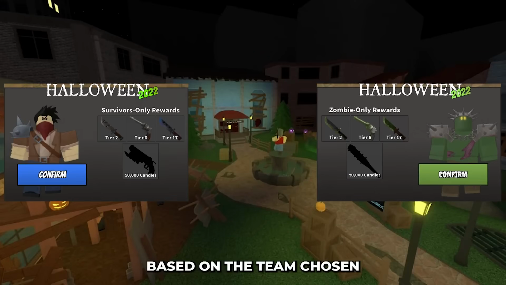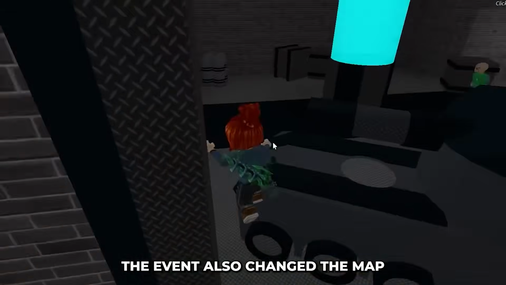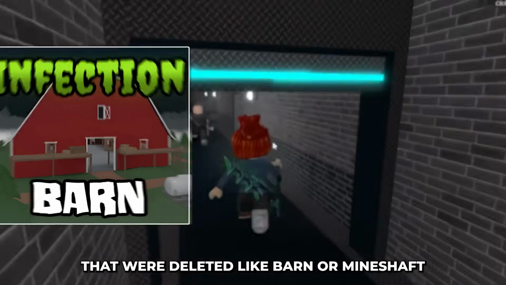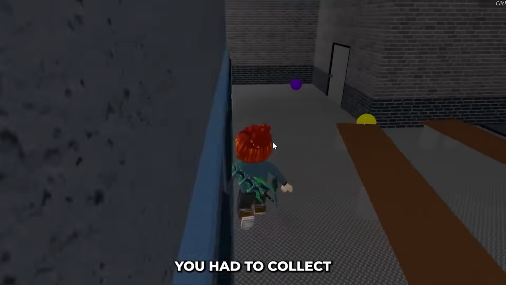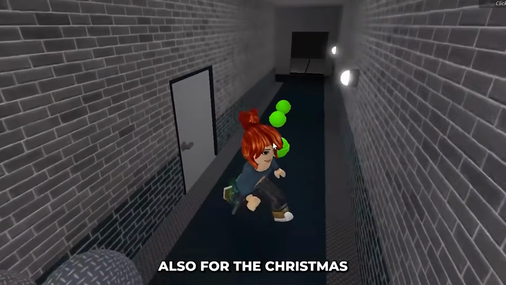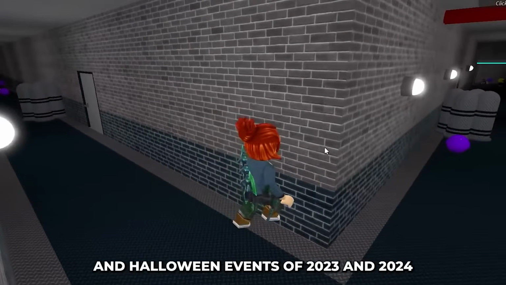Based on the team chosen, you got access to different rewards in a total of 20 tiers. The event also changed the map pool, introducing old maps that were deleted, like Barn or Mineshaft. Other parts of the event were the same. You had to collect candies to progress through the pass. The same event mechanics were kept also for the Christmas and Halloween events of 2023 and 2024.